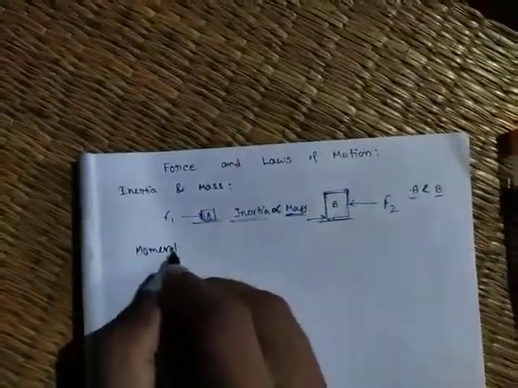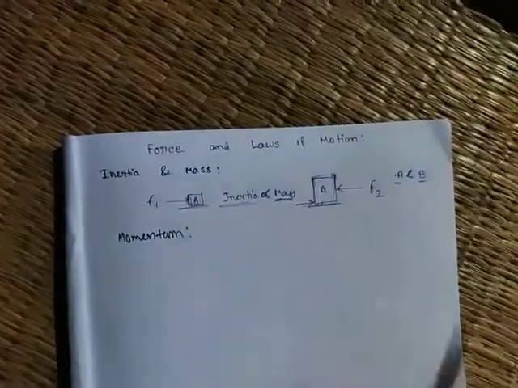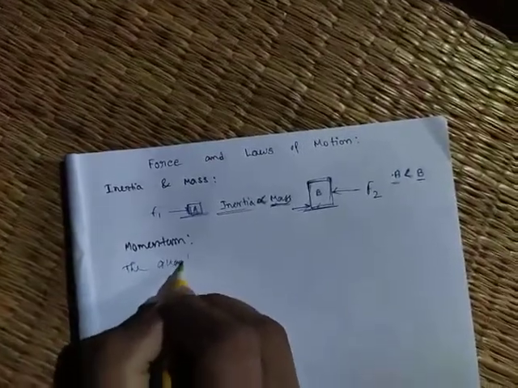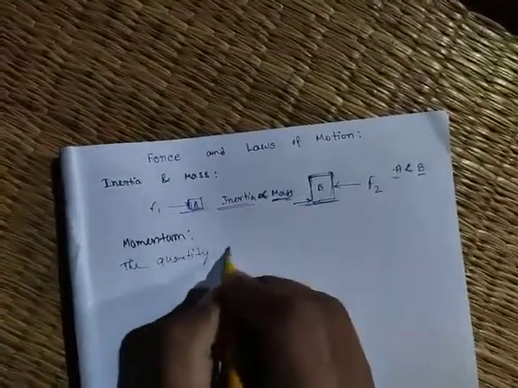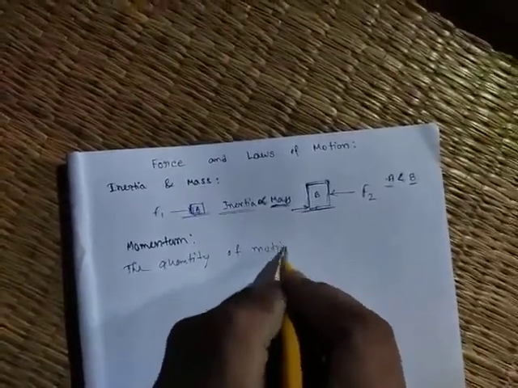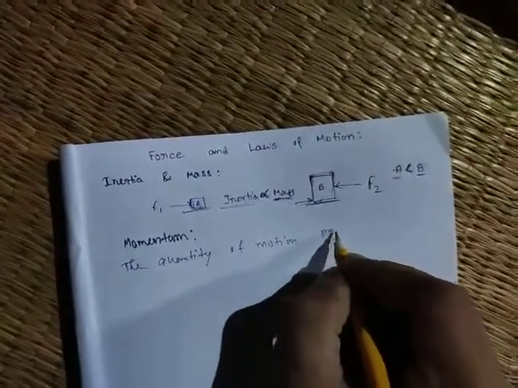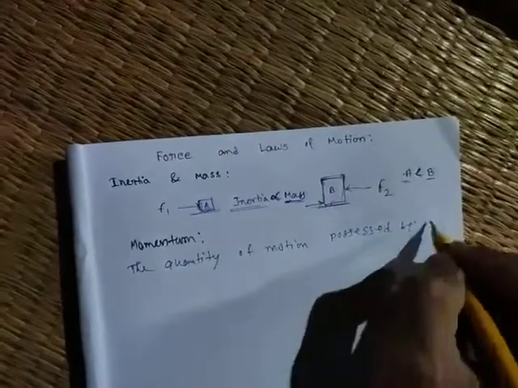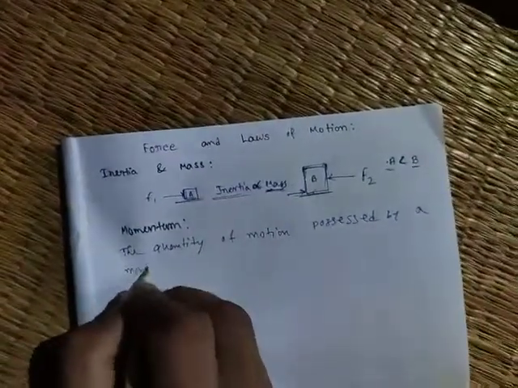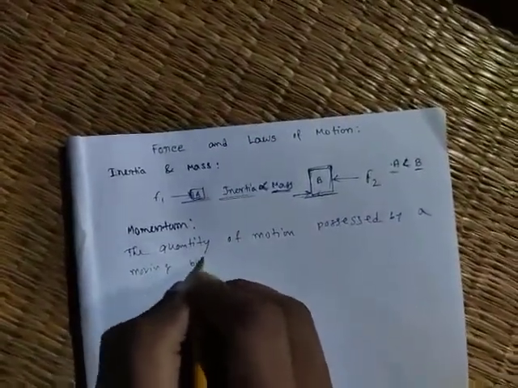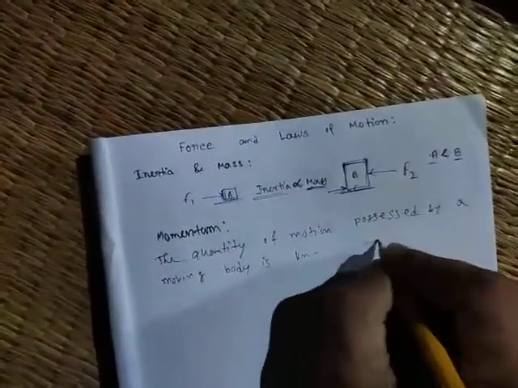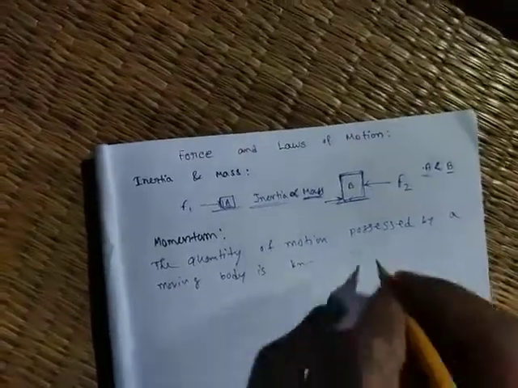Now next, momentum. What is momentum? First listen to the definition carefully. The quantity of motion possessed by a moving body is known as the momentum of the body.